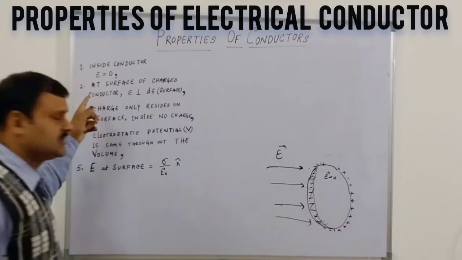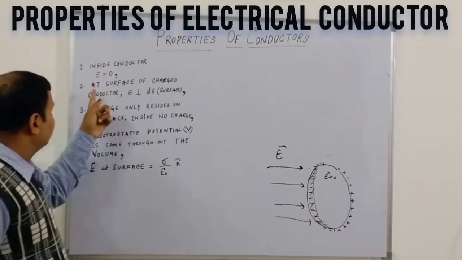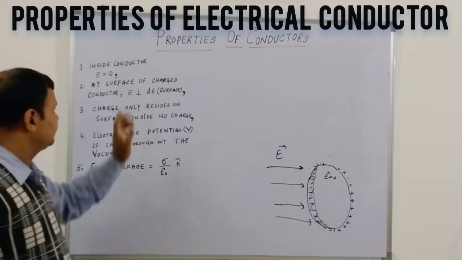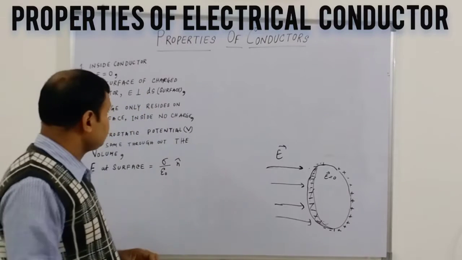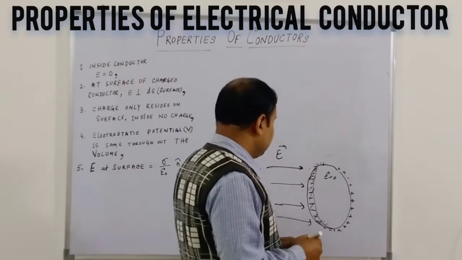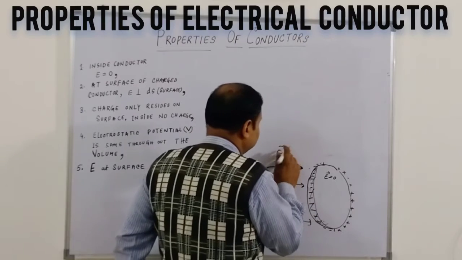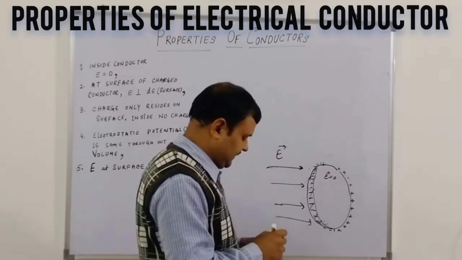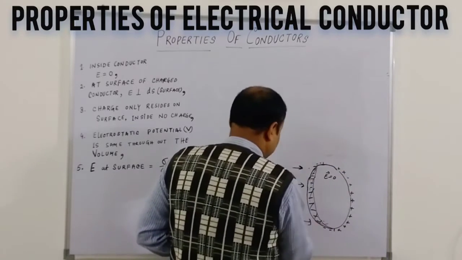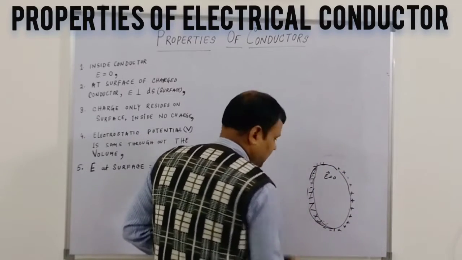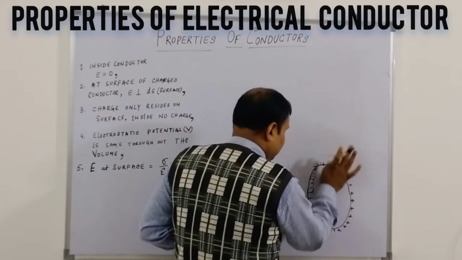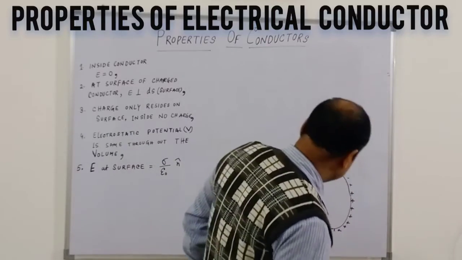Now the second property: at the surface of a charged conductor, the electrical field is perpendicular to the surface. Suppose an electrical field of a charged conductor, now not exposed to an external one. We are saying it is a charged conductor, already charged, with some charge pushed into this conductor.